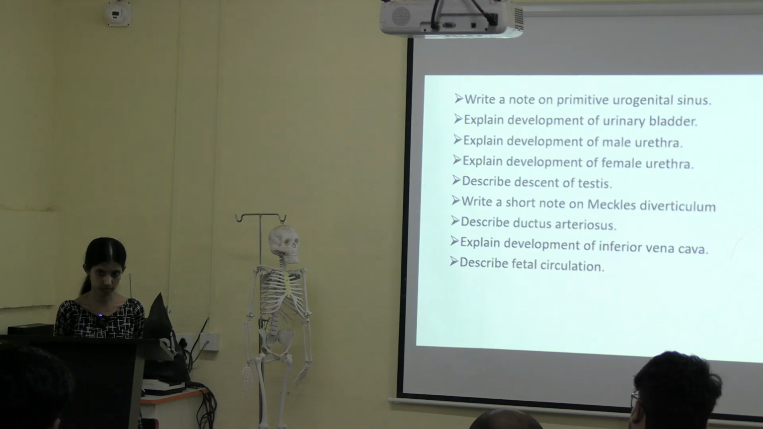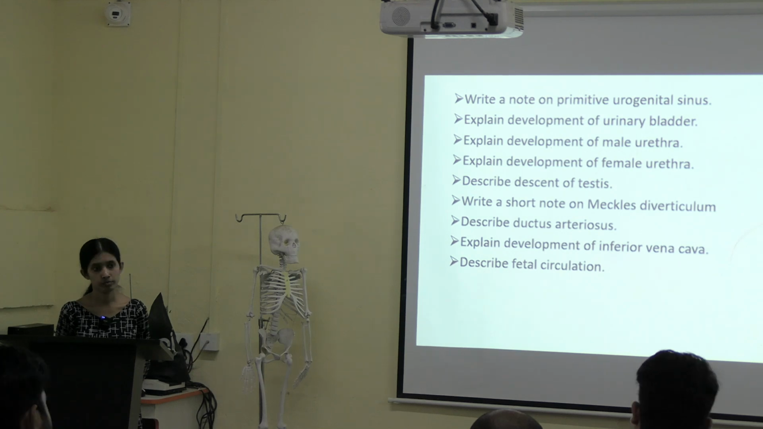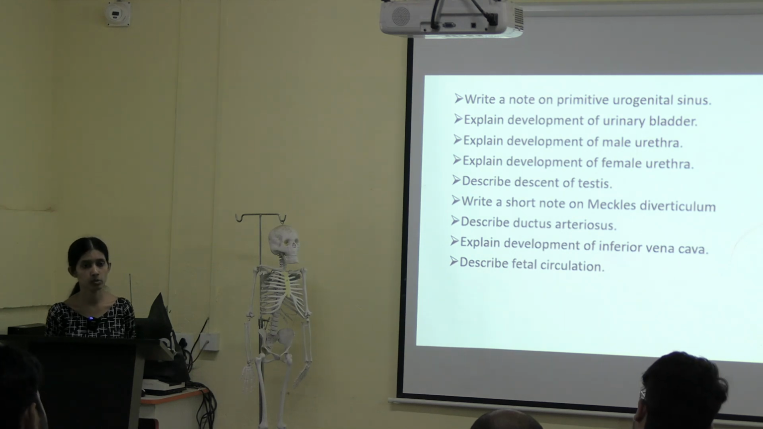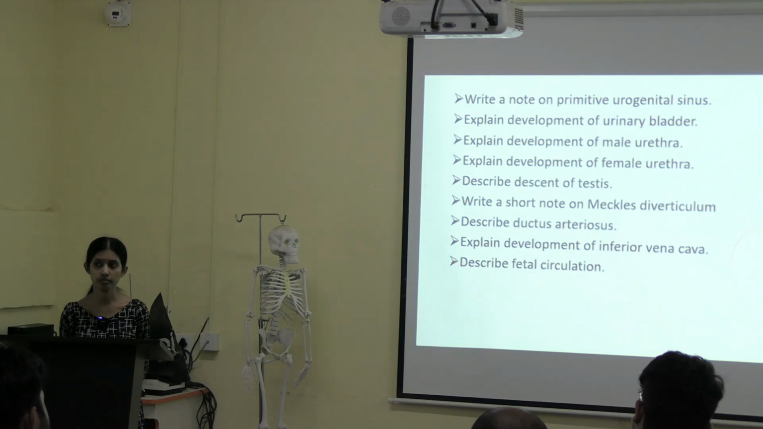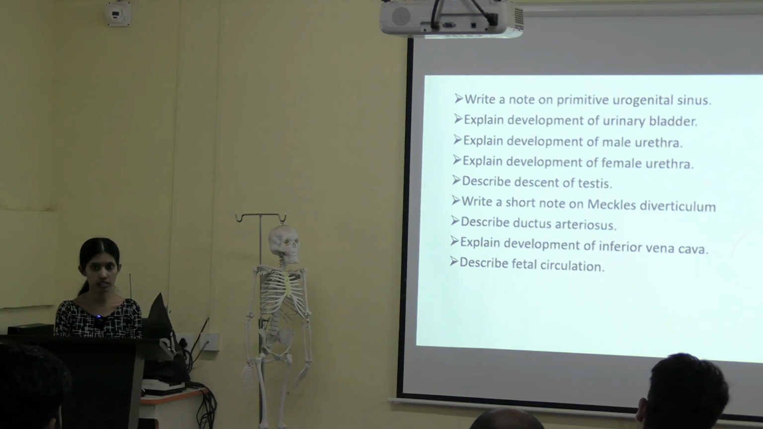Okay. And prostate gland, gallbladder gland that present in males. Okay. What about females? How the development takes place? We'll go to the next question. Describe descent of testes. How the descent of testes takes place? In which week is this event going to happen?